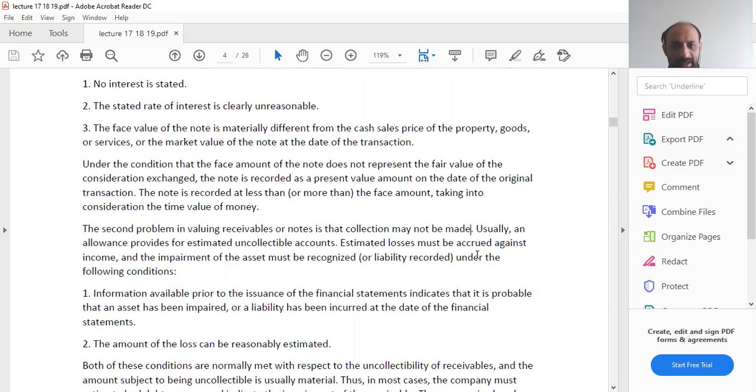Estimated losses must be accrued against income and the impairment of assets must be recognized. You have to revalue the receivable figure frequently to make sure that you are up to date with the actual value of receivables that you are expected to receive.